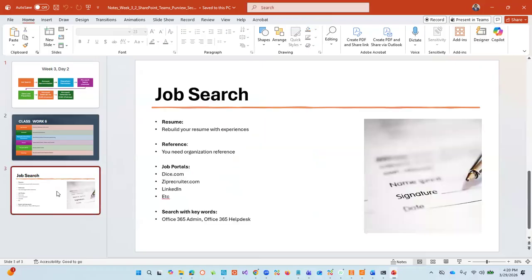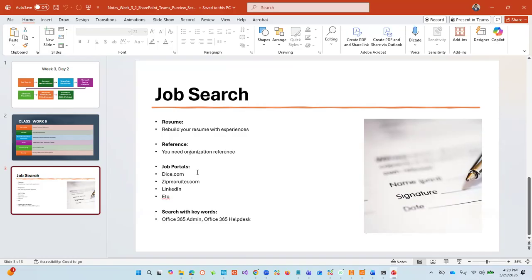Before that, I want us to go through this job search. For those who have been following up, if you are in this part of the world, this is time for you to review your resume. If you are going to advanced class, you can use us as your reference, and you work with us, and then we can reference you.